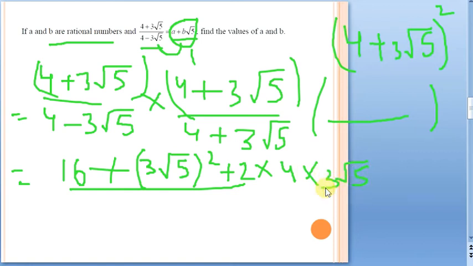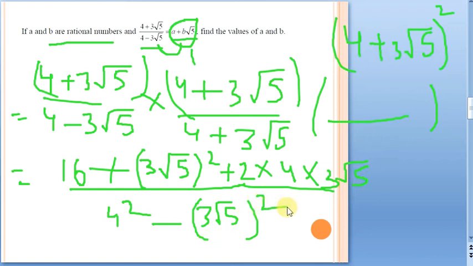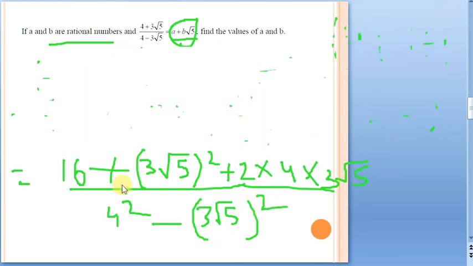Okay. And in the denominator we have a plus b into a minus b, a square minus b square, which is nothing but 4 square minus b square, what is b square? 3 root 5 square. Okay. Let us expand it now. Now see the numerator. It is going to be 16 here.